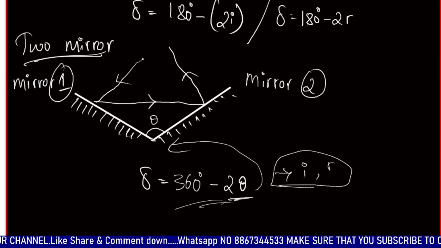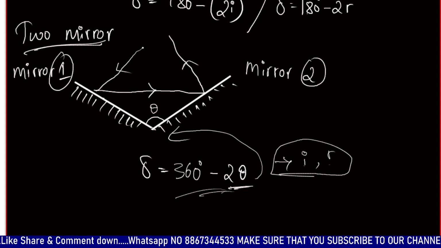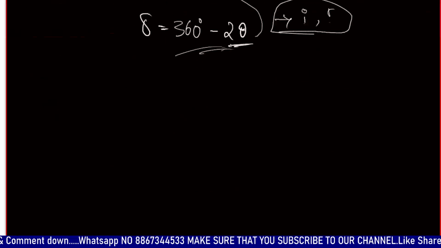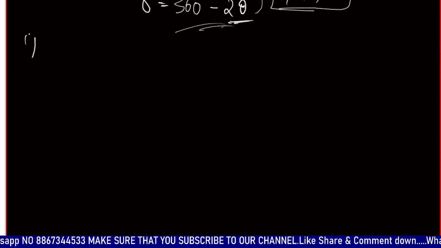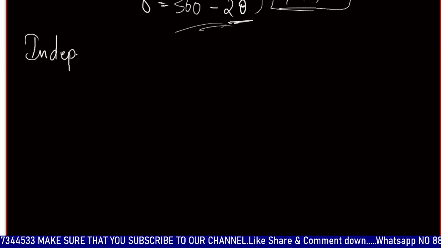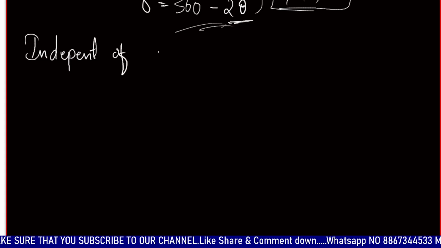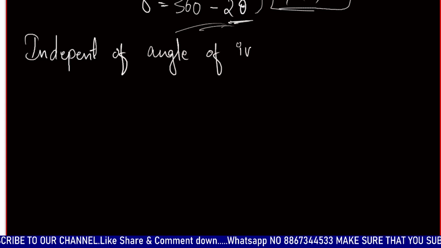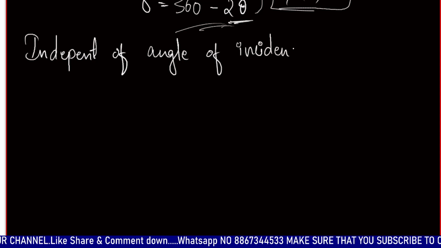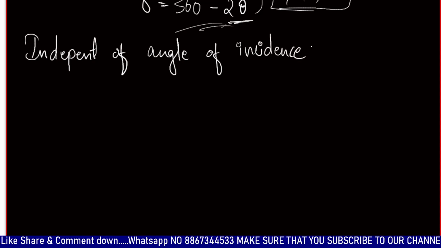Let us discuss some of the cases. We know it is independent of the angle of incidence or angle of reflection.